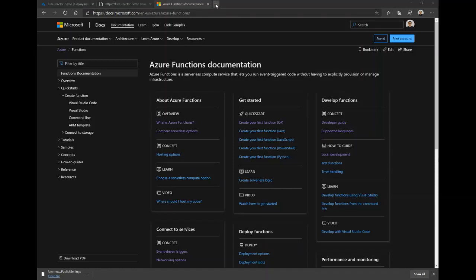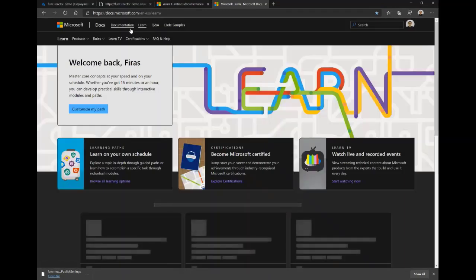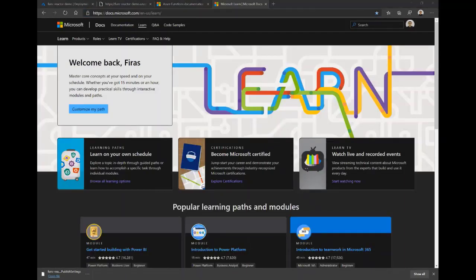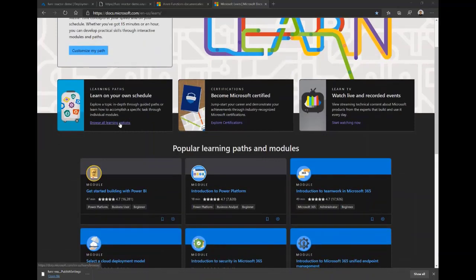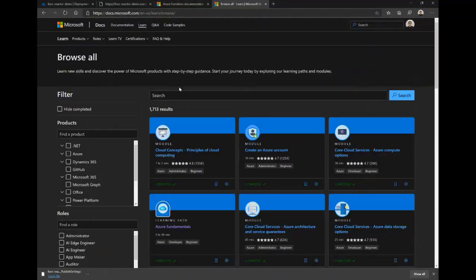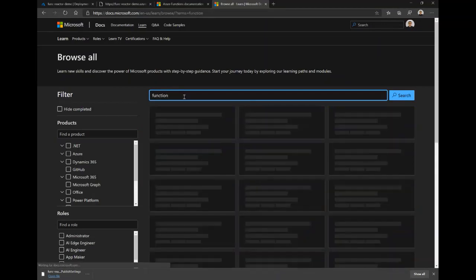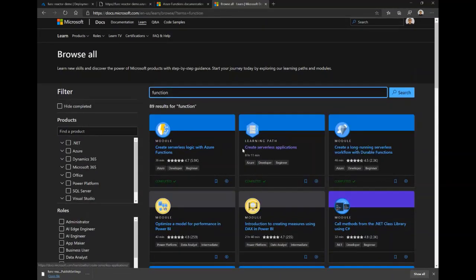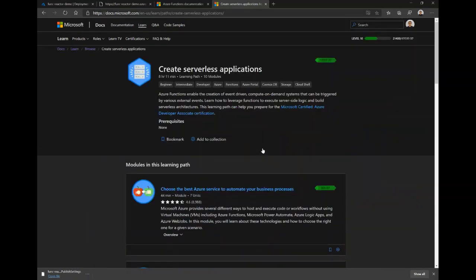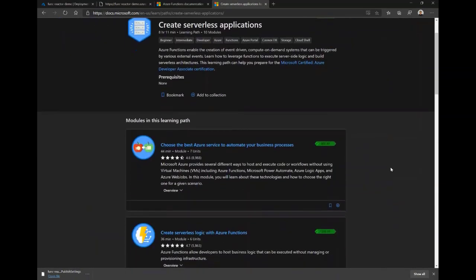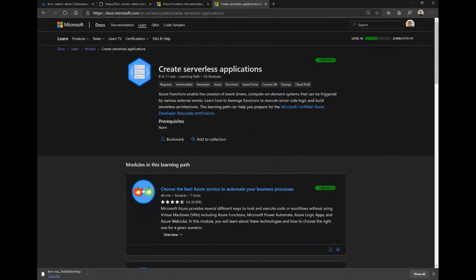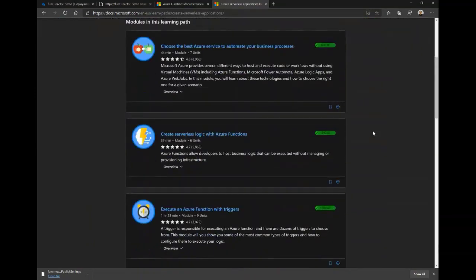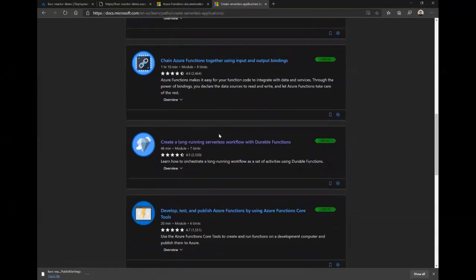We also have Microsoft Learn. We have a lot of learning paths. So here we have a lot of learning paths or modules, and if you search for functions here, we'll have a lot of modules and learning paths. For example, this one is a very good learning path. It's all about creating serverless applications in general, and we also have Azure Functions here with many use cases.